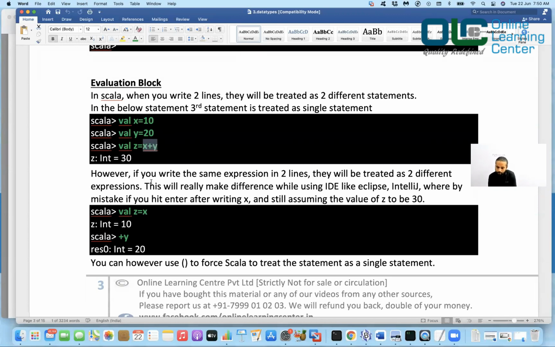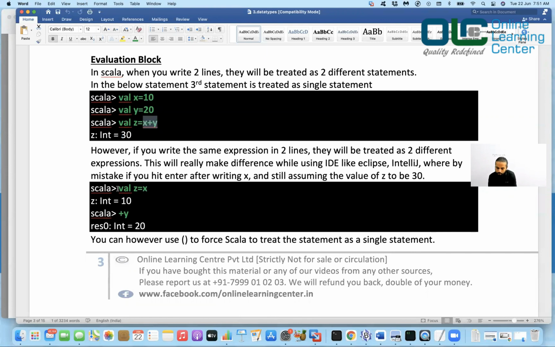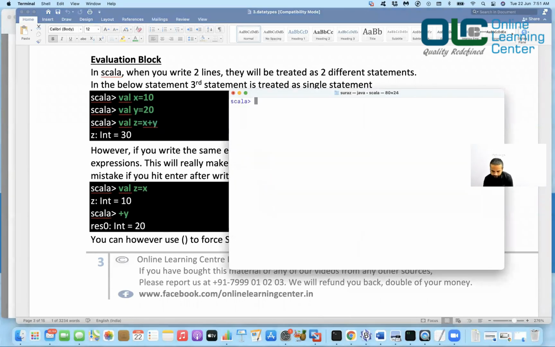However, if you write the same expression in two lines, they will be treated as two different expressions. For example, see here. Suppose you have an IDE. Let's do this. Now I'll go back here. I'll say x is equal to 10, and then y is equal to 20, and then z equal to x plus y. So what we did is x is equal to 10, y is equal to 20, and z equal to x plus y, that is 30.